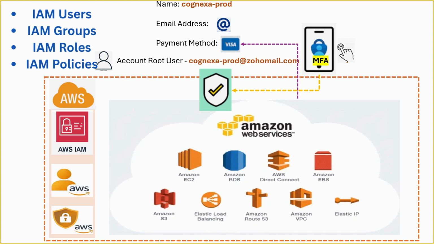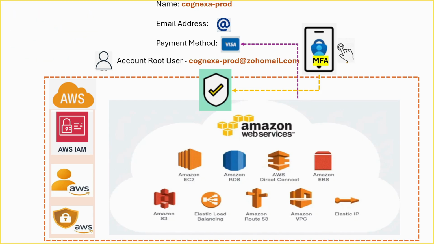Depending on your requirements, you can grant these identities full access, limited access, or highly specific permissions within that AWS account. Just like the root user belongs to a specific AWS account, IAM is also an account-level service. This means that by default, IAM identities created in one AWS account cannot access resources in another AWS account. For example, if you create an IAM user in a development account, that user cannot automatically access resources in the production account. Of course, AWS does provide mechanisms for cross-account access.